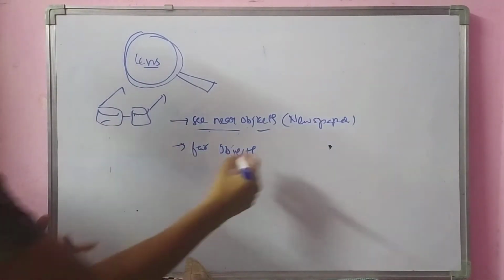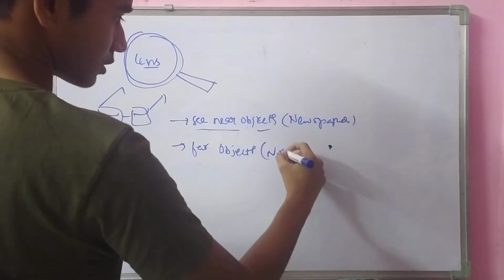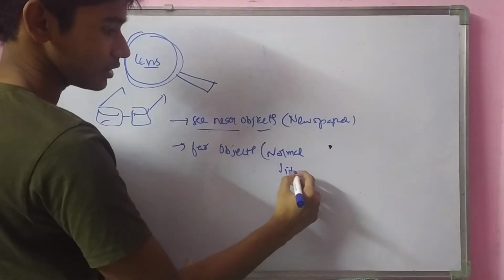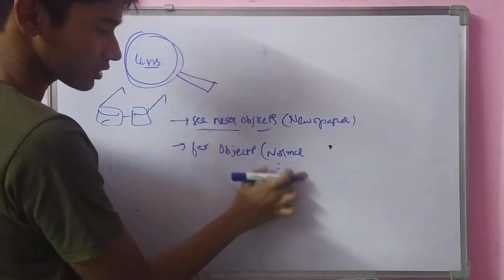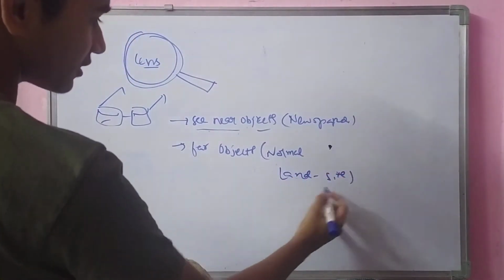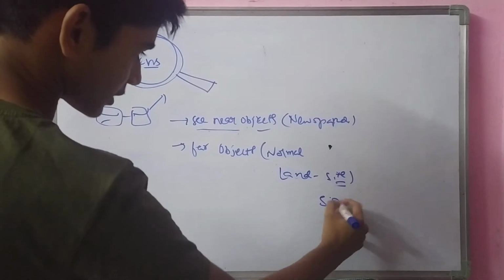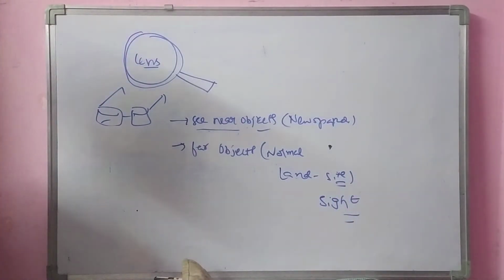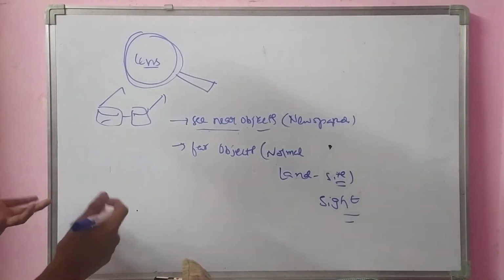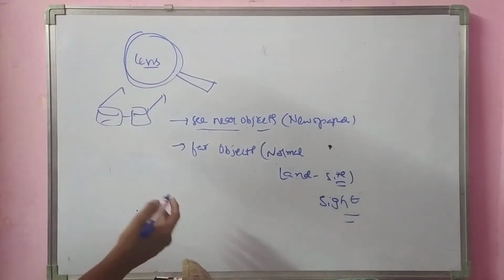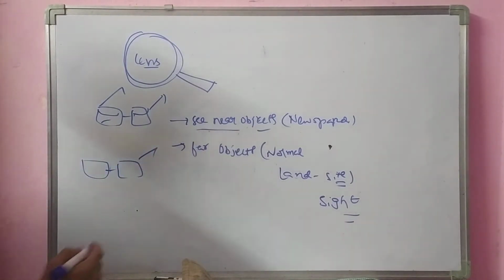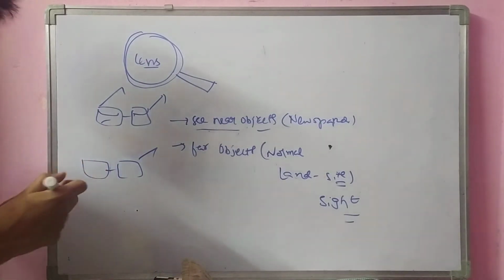And for far objects, these are all the normal specs. All people who have sight problems, they call it sight. Not this sight, that's land. This is another sight. We are talking about this sight. Many people have it, right? What is it? They can't see the far objects. That is only called sight. For them, they will have different types of specs, big specs, small specs. These all are lenses only.